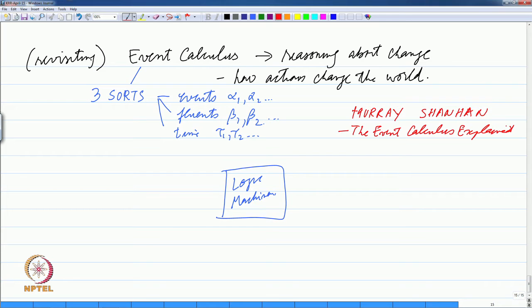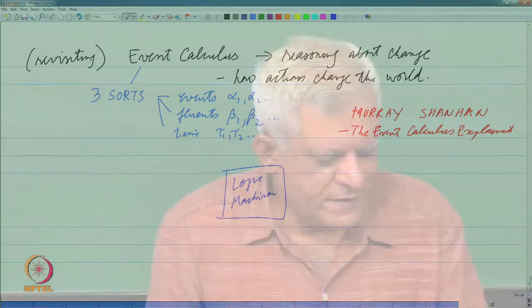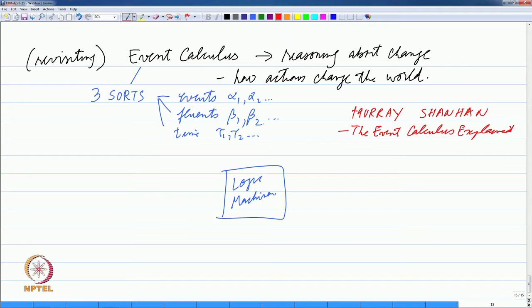And it is a kind of a tutorial on event calculus. We will put it up on the website, but you can just go to the web and you will find it. You just look for Shanahan and say event calculus, and this is probably one of the first things that you will come up. So, some of this description is given in this paper essentially.